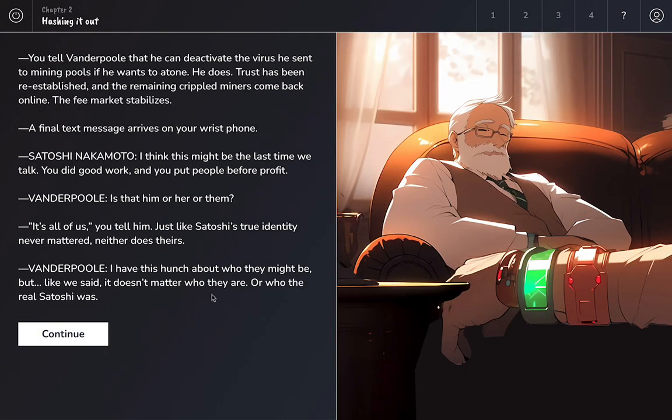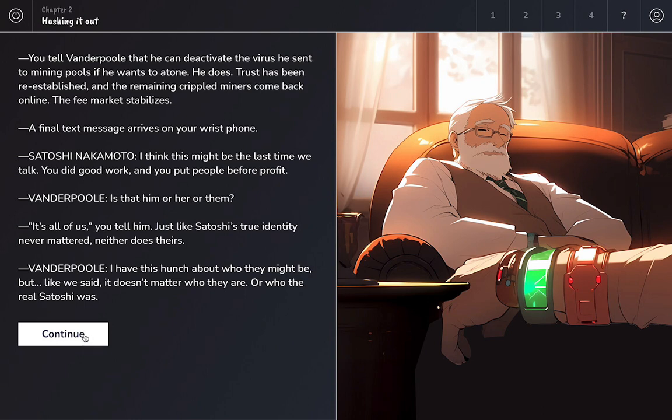Now Vanderpool sees this message here. We get a message from Satoshi, and Vanderpool sees this, and there's a little bit of discussion about who this is, who they might be, and then in the end it doesn't matter because everyone's now behind Bitcoin.